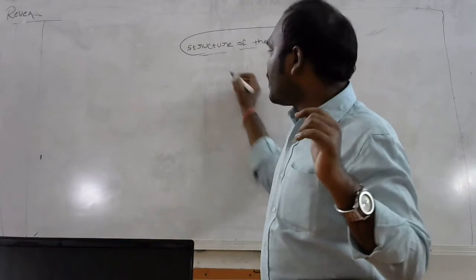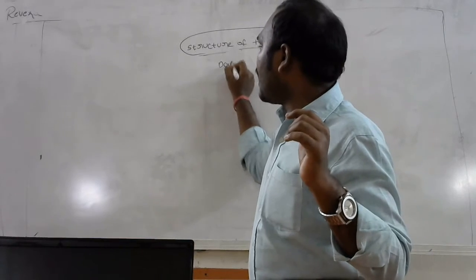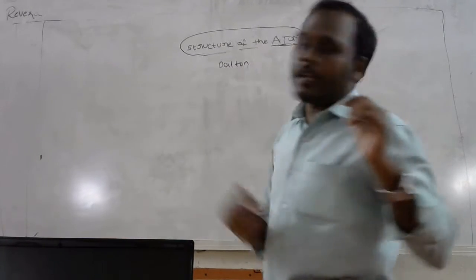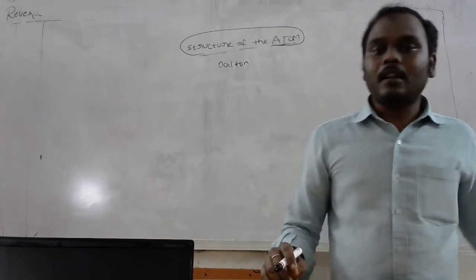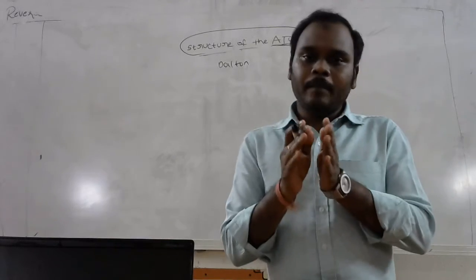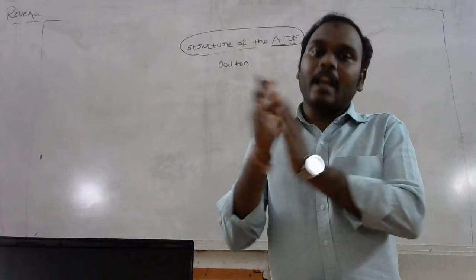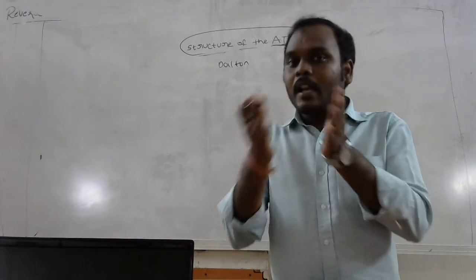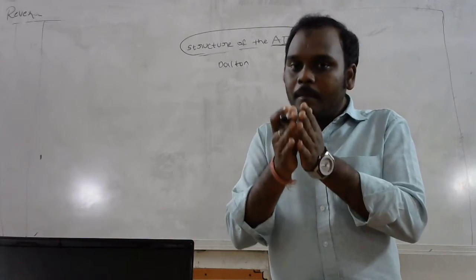The scientist named Dalton, D-A-L-T-O-N, Dalton, explained a theory known as Dalton's theory. According to that theory, any material or any atom cannot be destroyed. Any material, any atom cannot be divided.